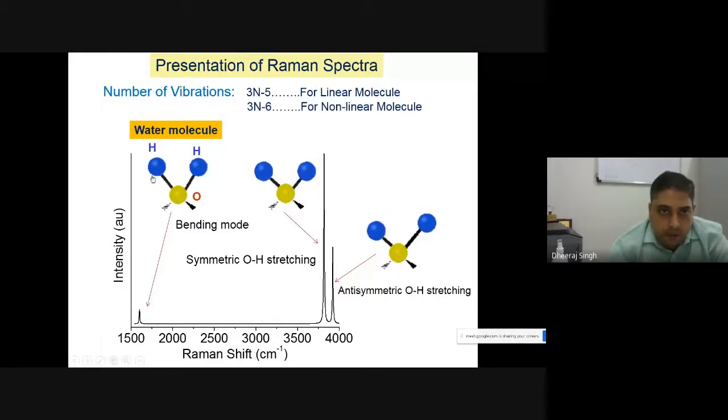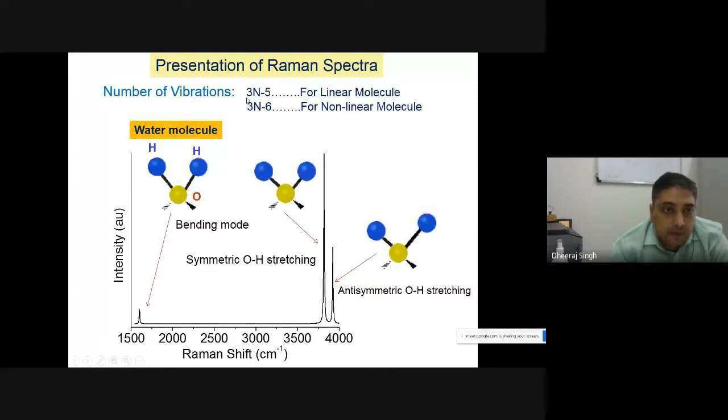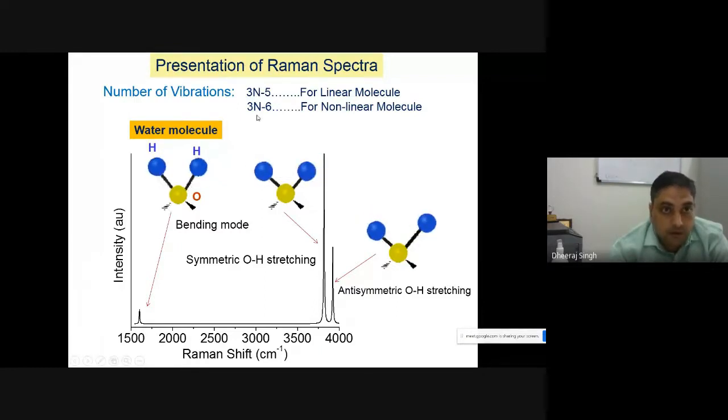Suppose your molecule is linear, then the number of vibrations will be 3N minus 5, where N is the number of atoms, because of degrees of freedom. Your atoms can vibrate in x, y, z directions or have some rotational component. In the water molecule, there are 3 atoms. For a linear molecule like CO2, the total number of vibrations will be 3 into 3 minus 5.